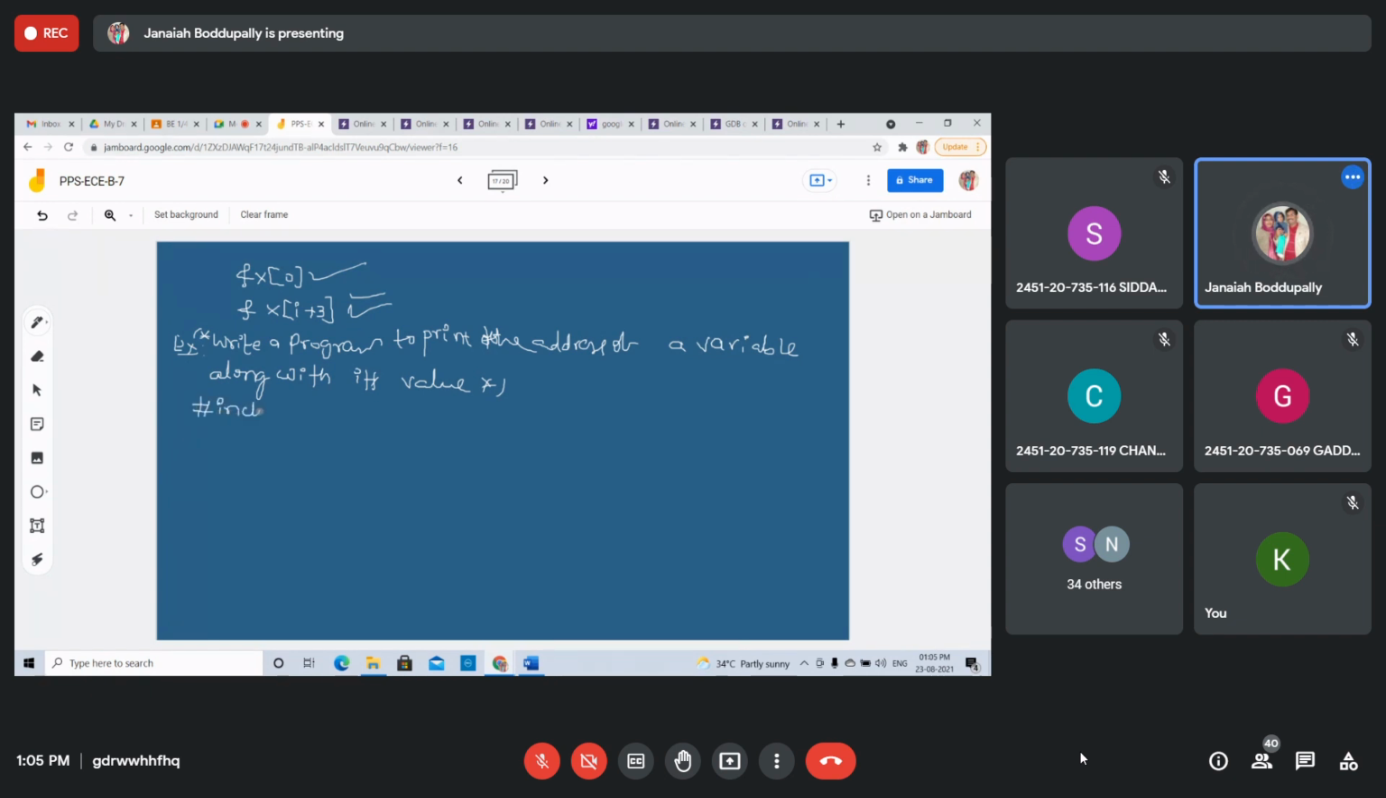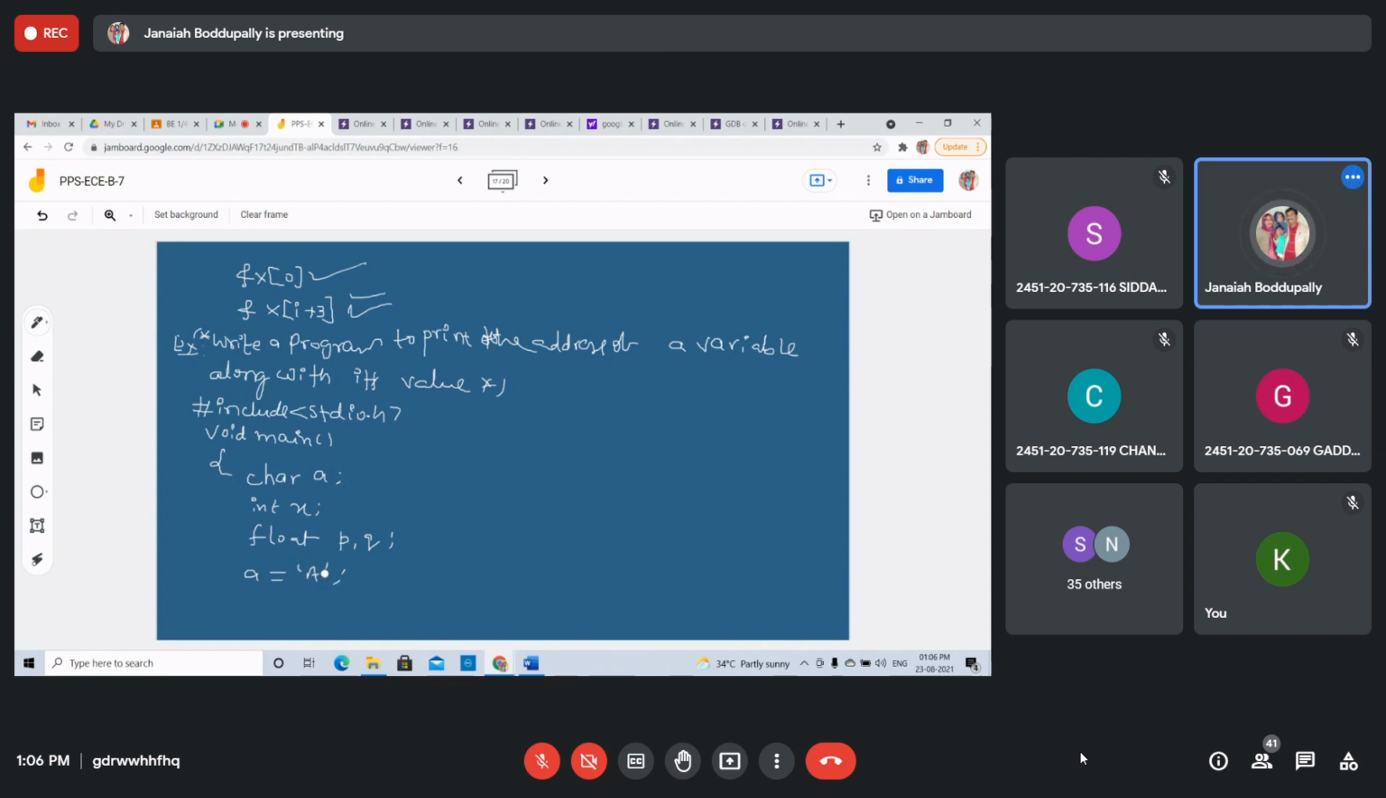Hash include stdio.h. Void main. Character A, integer x. We are taking an integer value x, and some float values. I am taking all characters, integer and float values. I am taking the p, q, two float values. I am storing the character value in A.